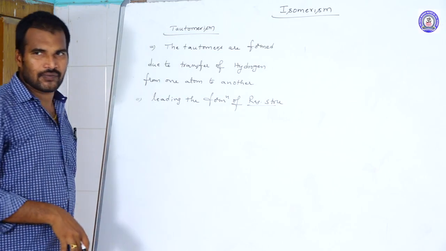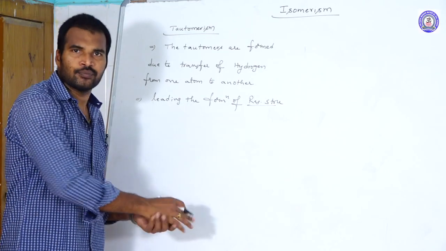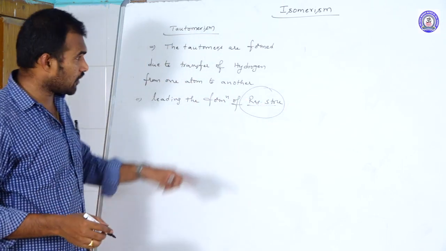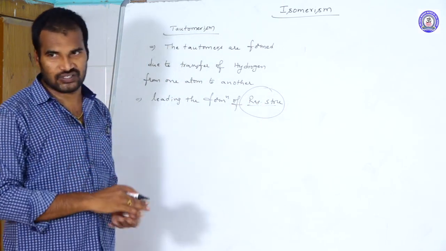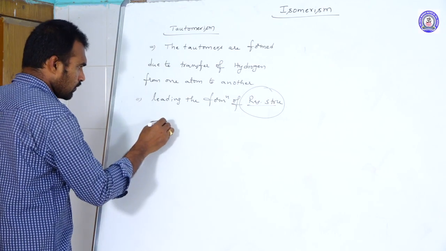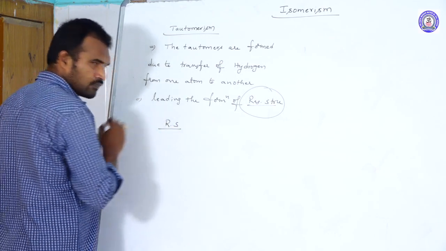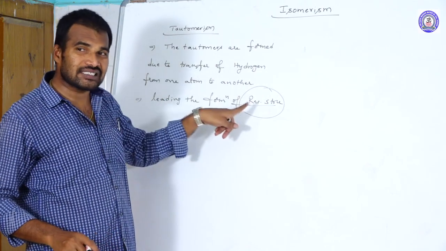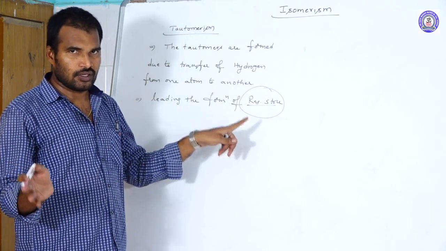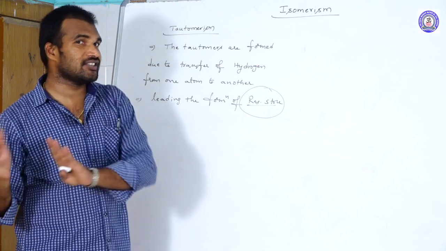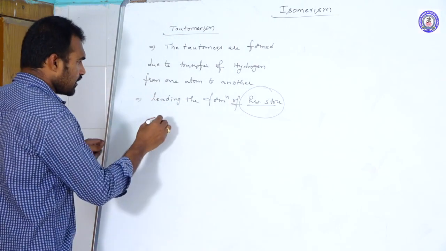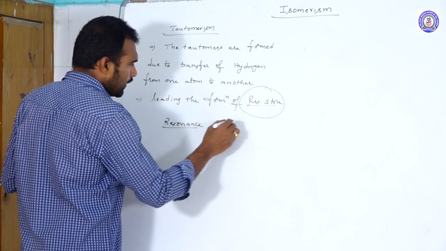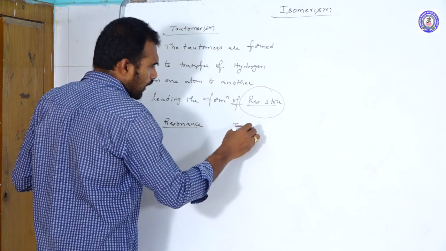So because of transfer of proton from one atom to another atom, which structures are forming? Resonating structures. There is a difference between resonating structures and tautomerism. Okay, let us see the differences. You don't think tautomerism leads to the formation of resonating structures; tautomerism is different, resonance is different. Yes, let us discuss the difference between resonance and tautomers.